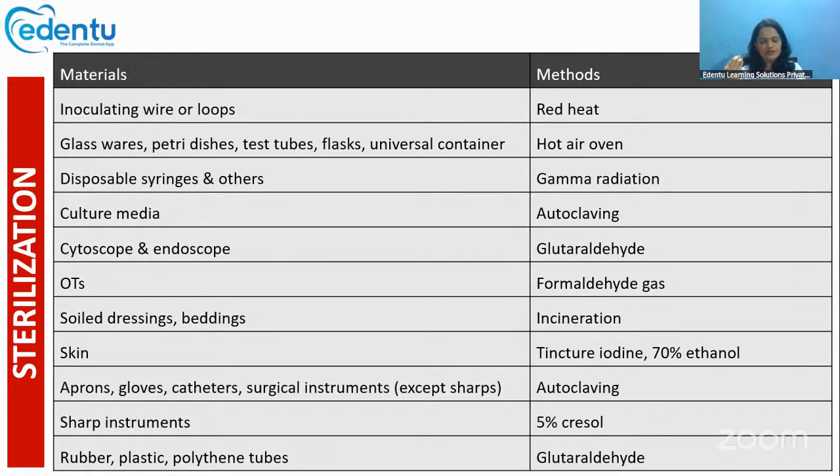In addition to that, you should also know how the dental materials like the aerotors or dental burs and the other materials are getting sterilized. Some of the important things like the gloves, the surgical gloves, the glasswares, and the disposable syringes, how they are sterilized is a very frequently asked question. So please go through that once, go through this table also.